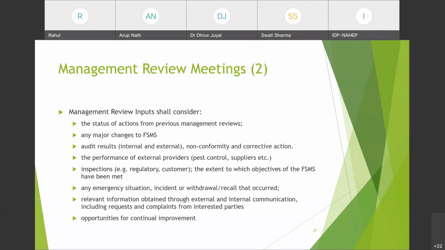Ma'am, if we do BRC certification, so BRC, Brand Reputation Consortium, it will automatically be reflected in this ISO also. But yes, हम उसके लिए करेंगे तो एक ही चीज होगी ना, इसको सेम होगा मैनेजमेंट रिव्यू. Yes. As yesterday we went through the joint audits, in the same way, you can do a joint MRM. Okay.